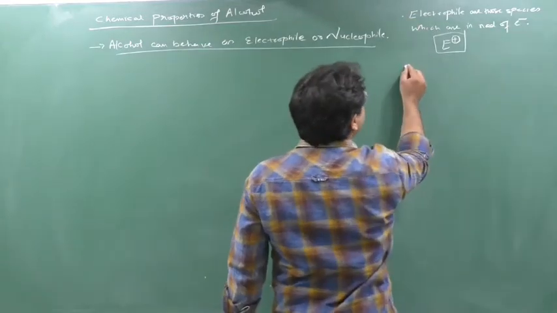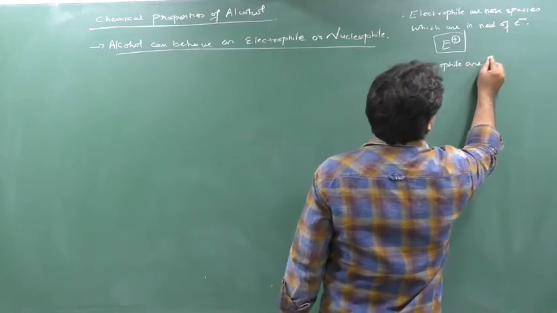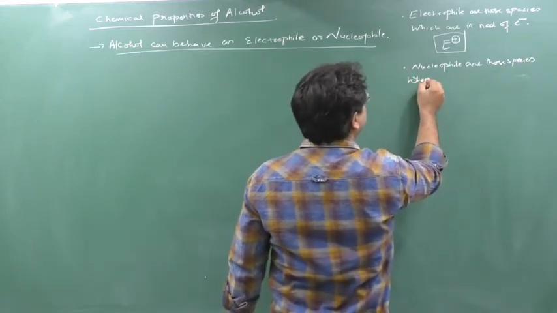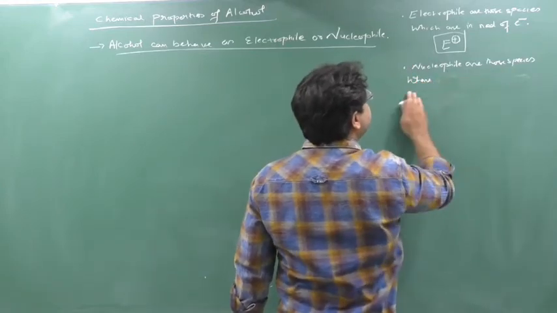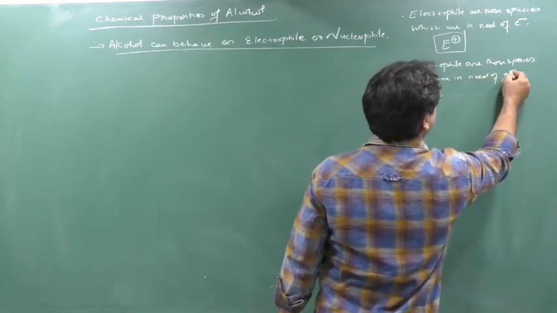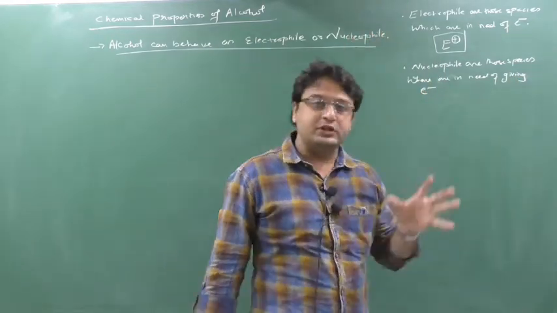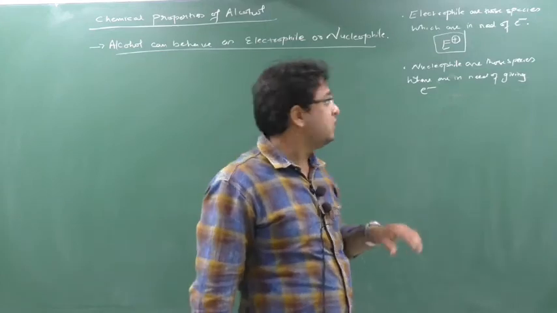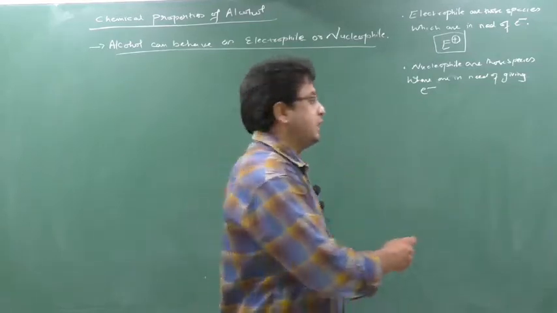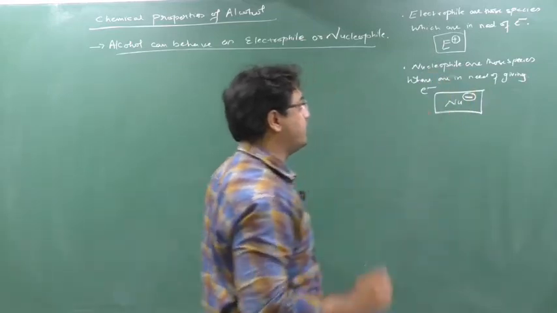Second, what do you mean by nucleophile? Nucleophiles are those species which are in need of giving electrons. Electrophiles are those species which require electrons, and nucleophiles are those species which give electrons, meaning they have an extra electron. I can write it like this, Nu minus. This is simple and short language.